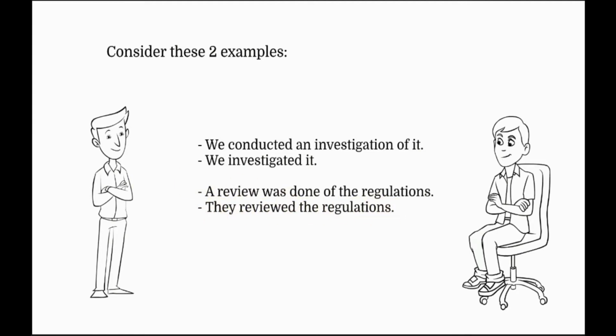Now, my question for you, considering both these examples, first part, second part, which one of these two are clearer? That's right, the second part of each example is much clearer than the first part. Instead of saying we conducted an investigation of it, we could basically say we investigated it. Instead of saying a review was done of the regulations, we could simply say they reviewed the regulations. But here is the question. How do we do that? How do we change complex sentences, confusing sentences into neat, clear ones? Well, watch the rest of the video.